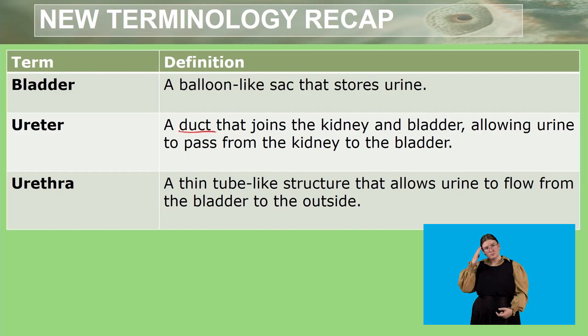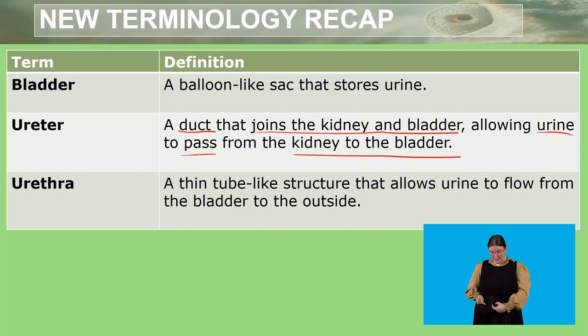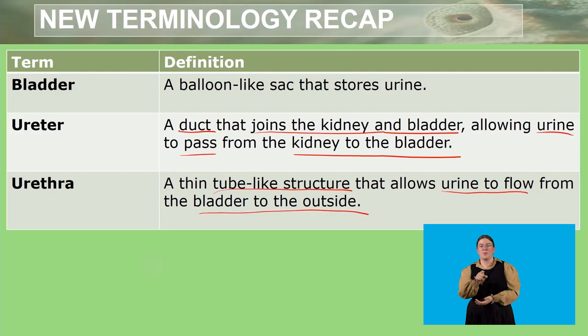So we know it's a duct, it joins the kidney and bladder. Okay, and we know that urine will pass from the kidney to the bladder. And then lastly, we looked at the urethra. This is a thin tube-like structure that allows urine to flow from the bladder to the outside.